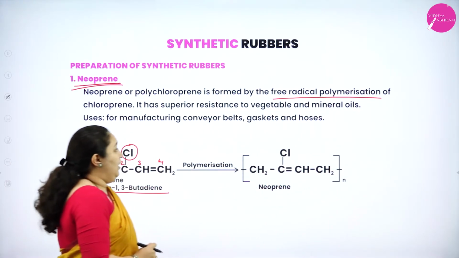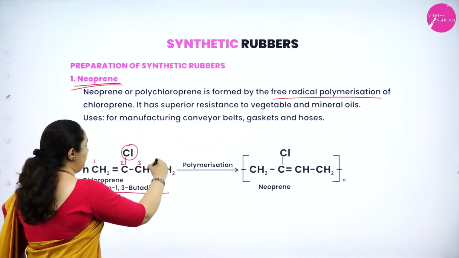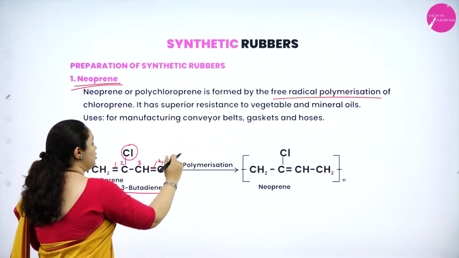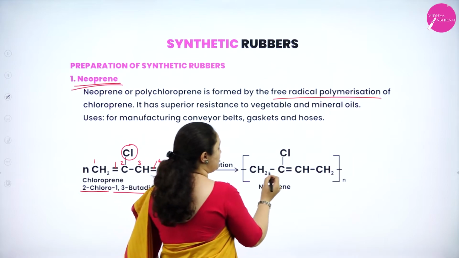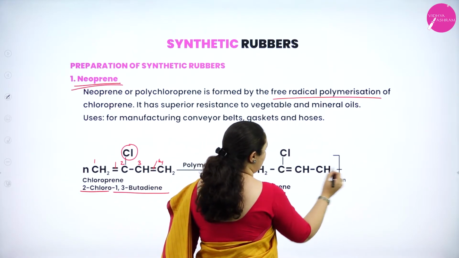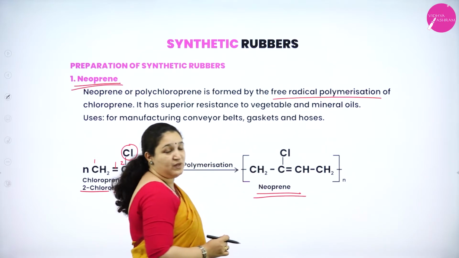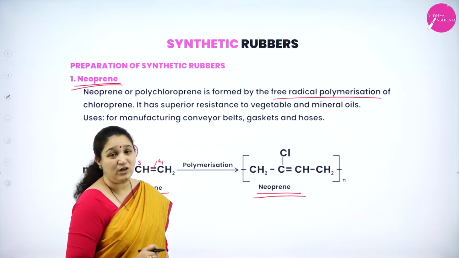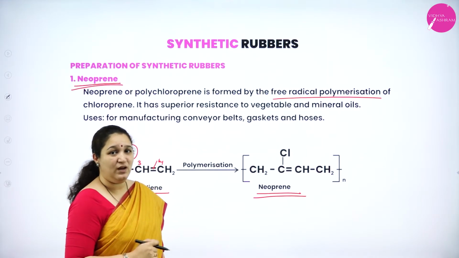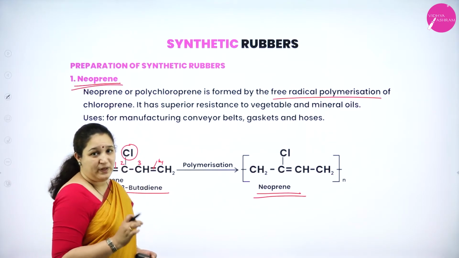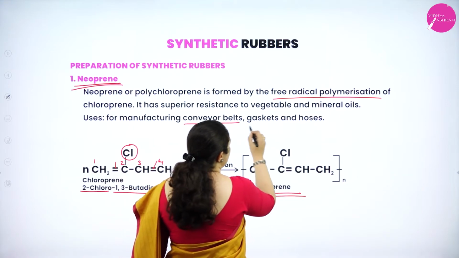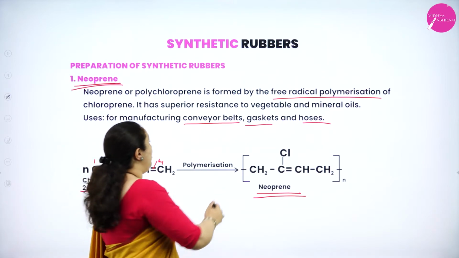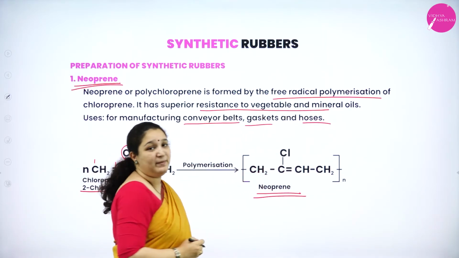So what happens here? The double bonds are broken and a new bond is formed between the second and the third carbon atom, and more chains can get added up. So you can see CH2, Cl, double bond CH, CH2, and this is called neoprene. The monomer of neoprene is called chloroprene or 2-chloro-1,3-butadiene. What are the uses of neoprene? It is used in manufacture of conveyor belts, gaskets and hoses, and it is superior because it is resistant to vegetable and mineral oil.